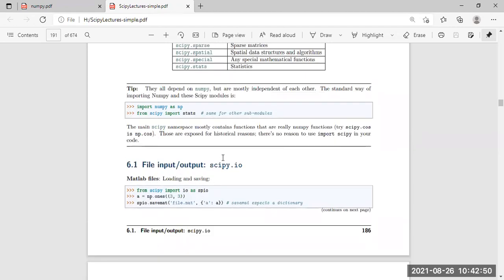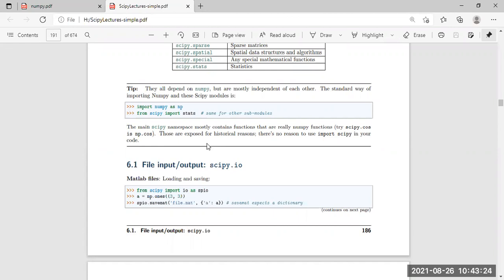Now the example given is file input output in scipy. What is the particular sub package for dealing with input and output data? That is scipy.io. So we need to import the io package from scipy. The first line, import numpy as np, is not mentioned here, but there will be such a line, and then from scipy import io as spio.